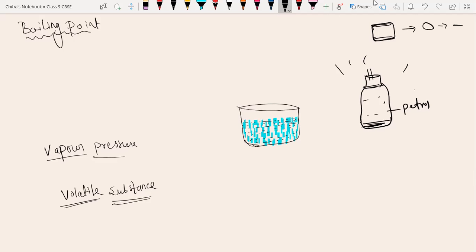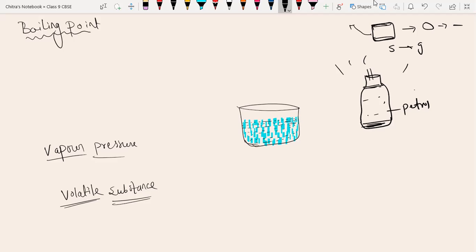Where did that solid substance go? It directly converts into the gaseous form. It is a very slow process, but here the solid directly converts into gas. So the naphthalene ball is a volatile substance.